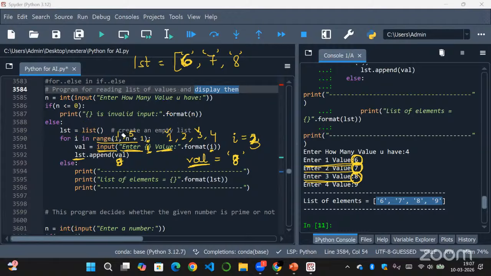So now we are done with 1, 2, 3. Now i will be referring to 4 in the iterable object. So i is equal to 4 now.